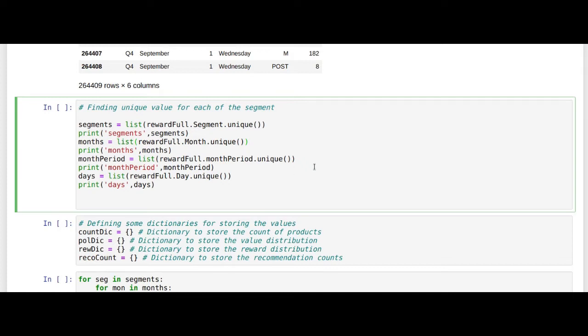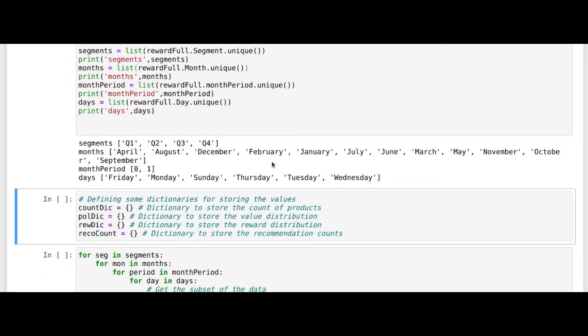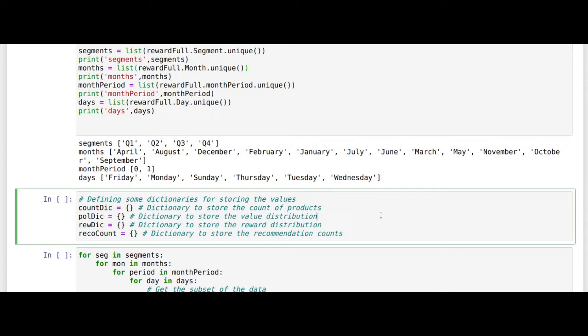So let's extract this information. We're just taking the data frame, which is reward full, and then the segment and its unique values. Similarly, all the other values are also extracted. So let's just implement this, and this is the output which you got. For segments, the unique values are Q1, Q2, Q3, etc., and for months, month period is 0, 1, and days, all these days of the week. So these are our unique values.